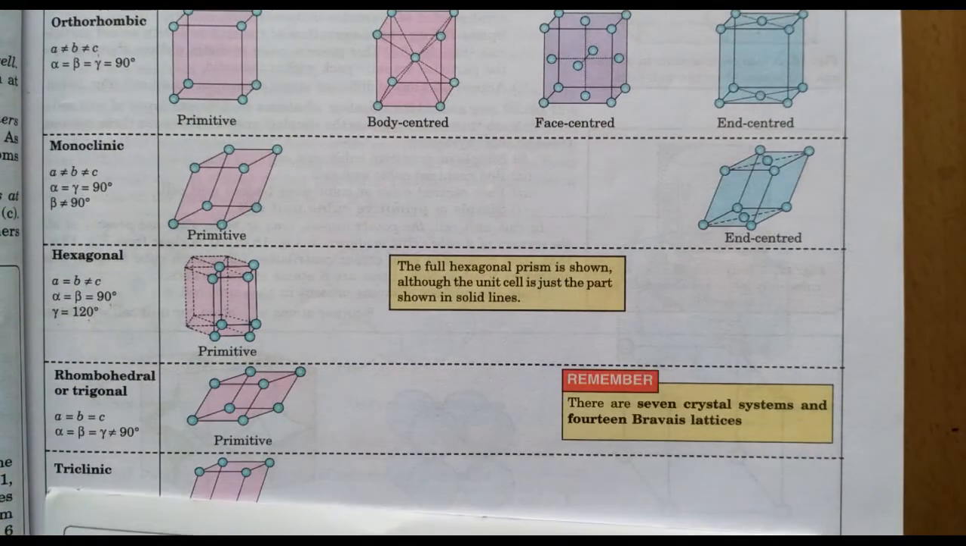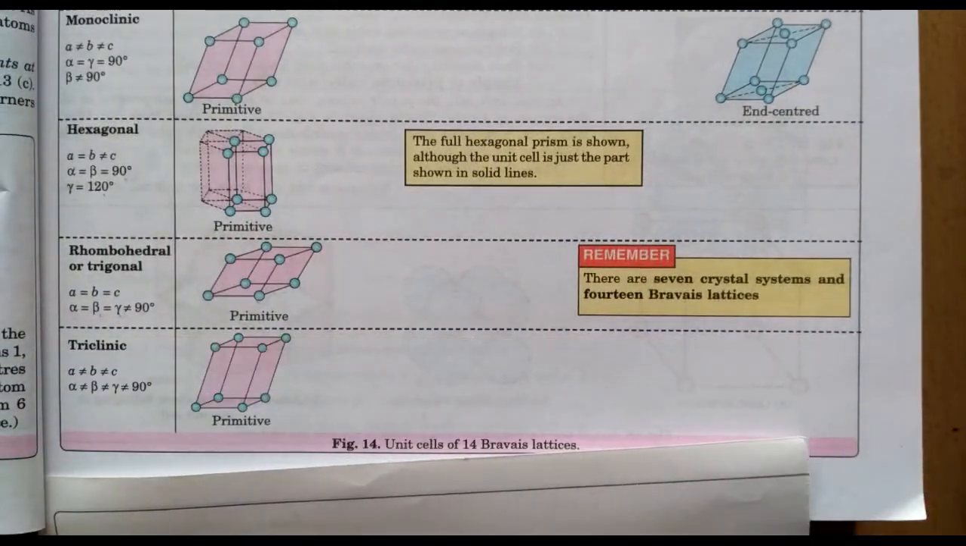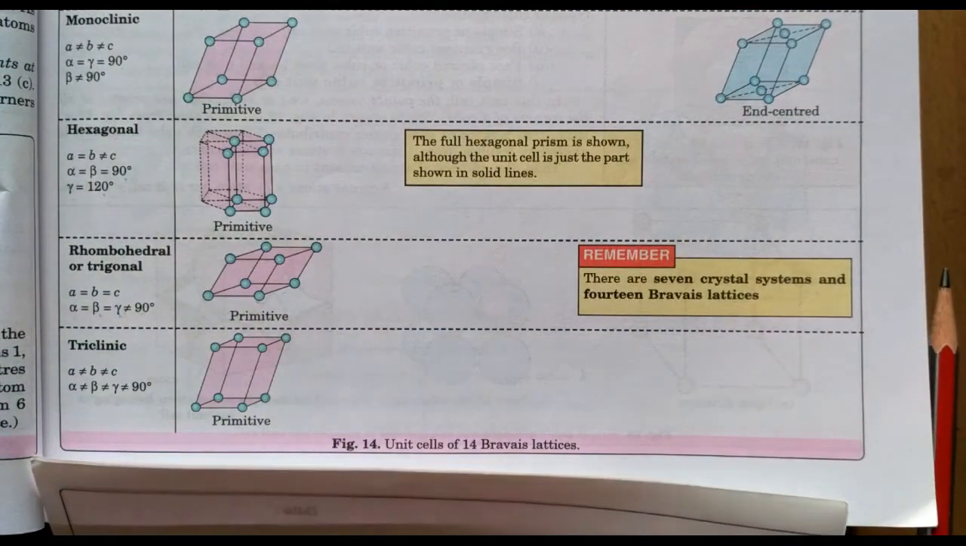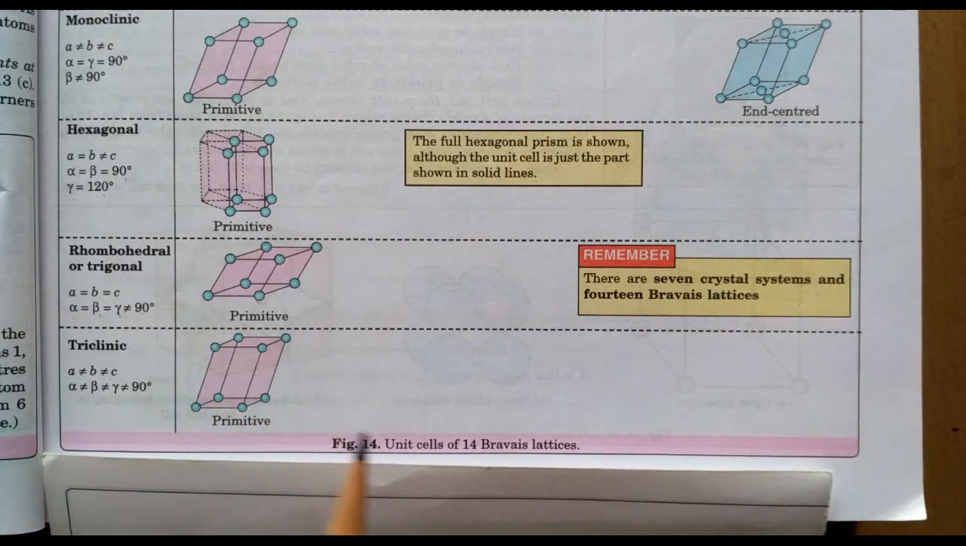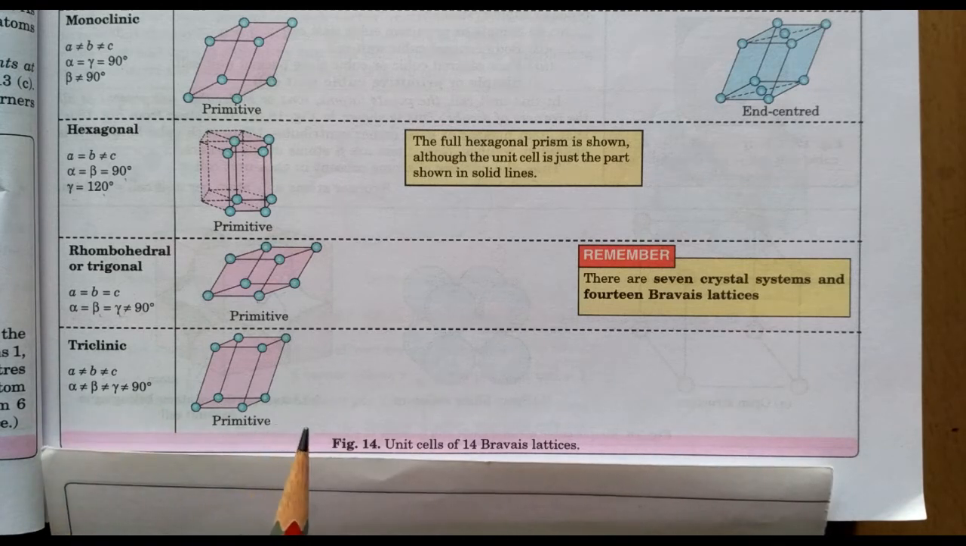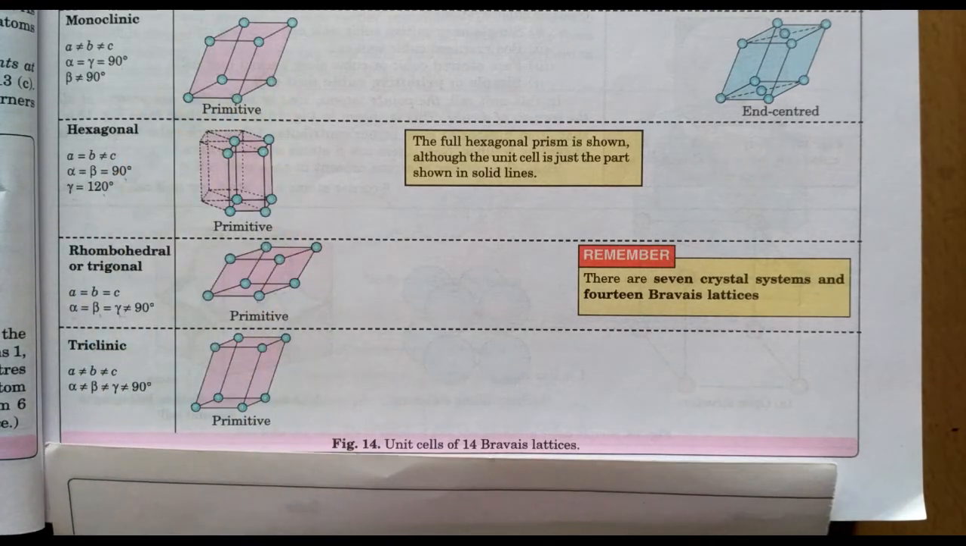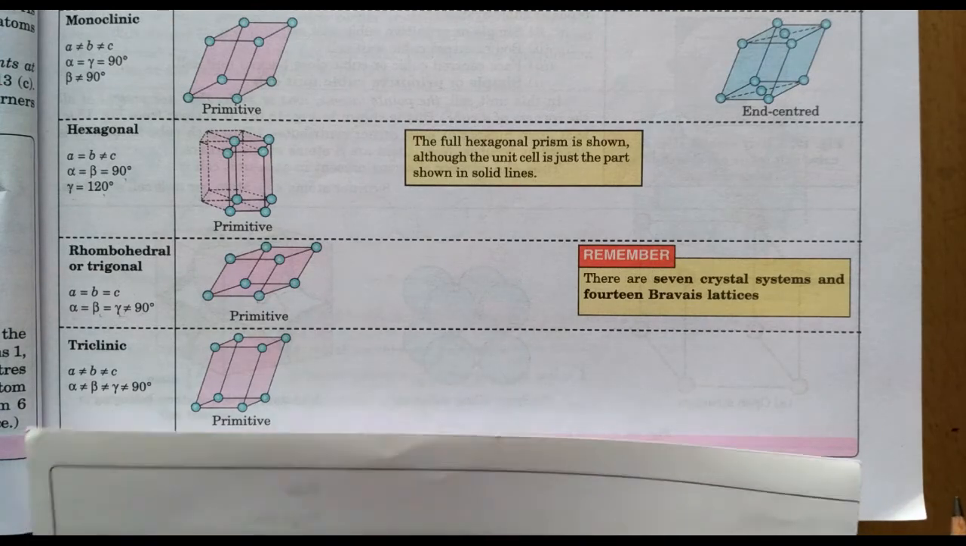Okay, so next is rhombohedral. That is primitive, only on the corners, a equal to b equal to c, but alpha equal to beta equal to gamma is not equal to 90. Then the last one is triclinic. a is not equal to b is not equal to c, all sides are not equal, and the angles are also not equal. So this is primitive. So totally we have 14. If you count all these structures, that becomes 14. So that is the 14 Bravais structures.